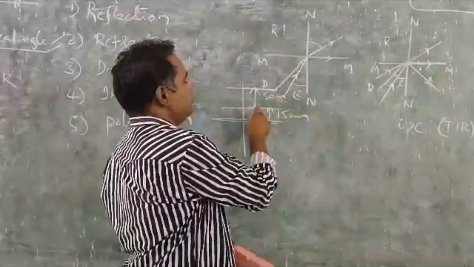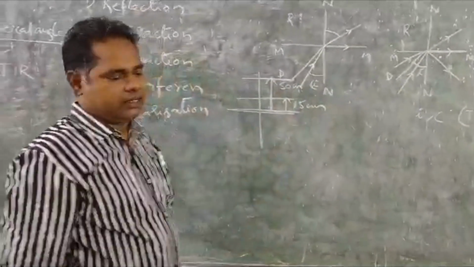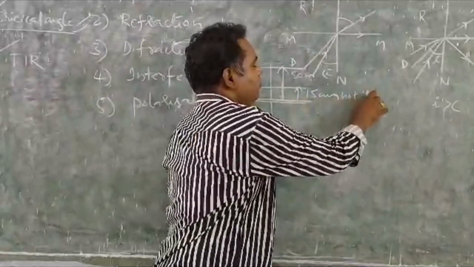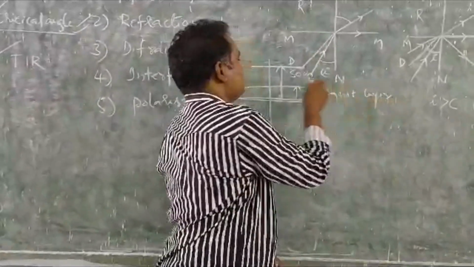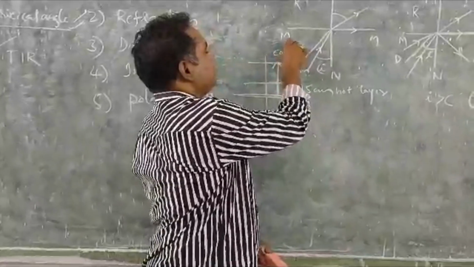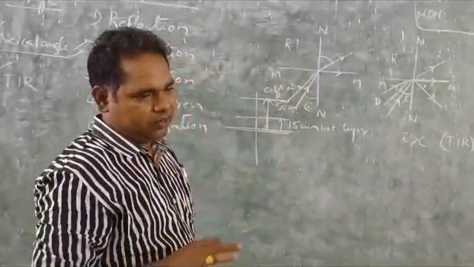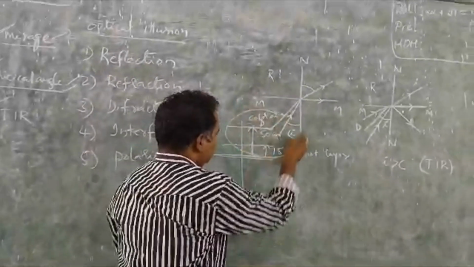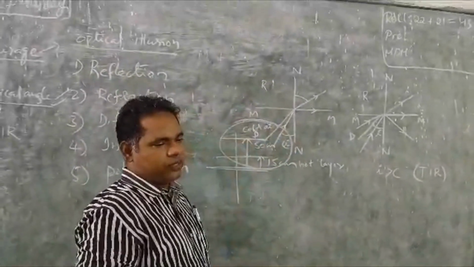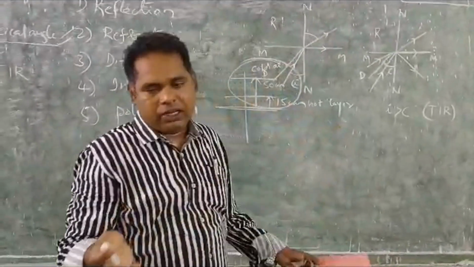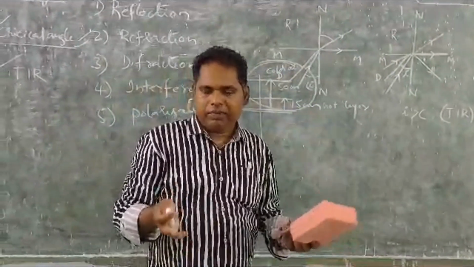We say these are the two layers. This is the hot layer of air. This is the cold layer of air. All this is one medium actually, but now we are going to assume this as two mediums, hot layer and cold layer.